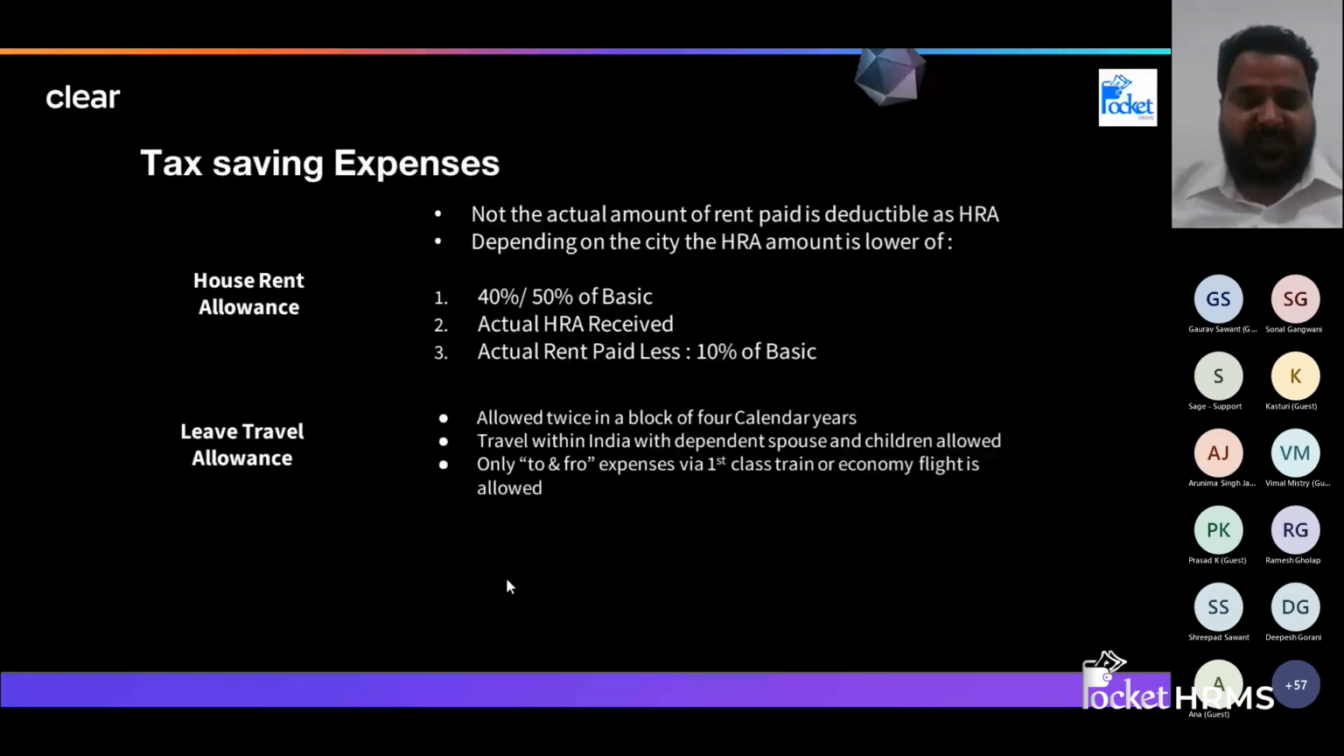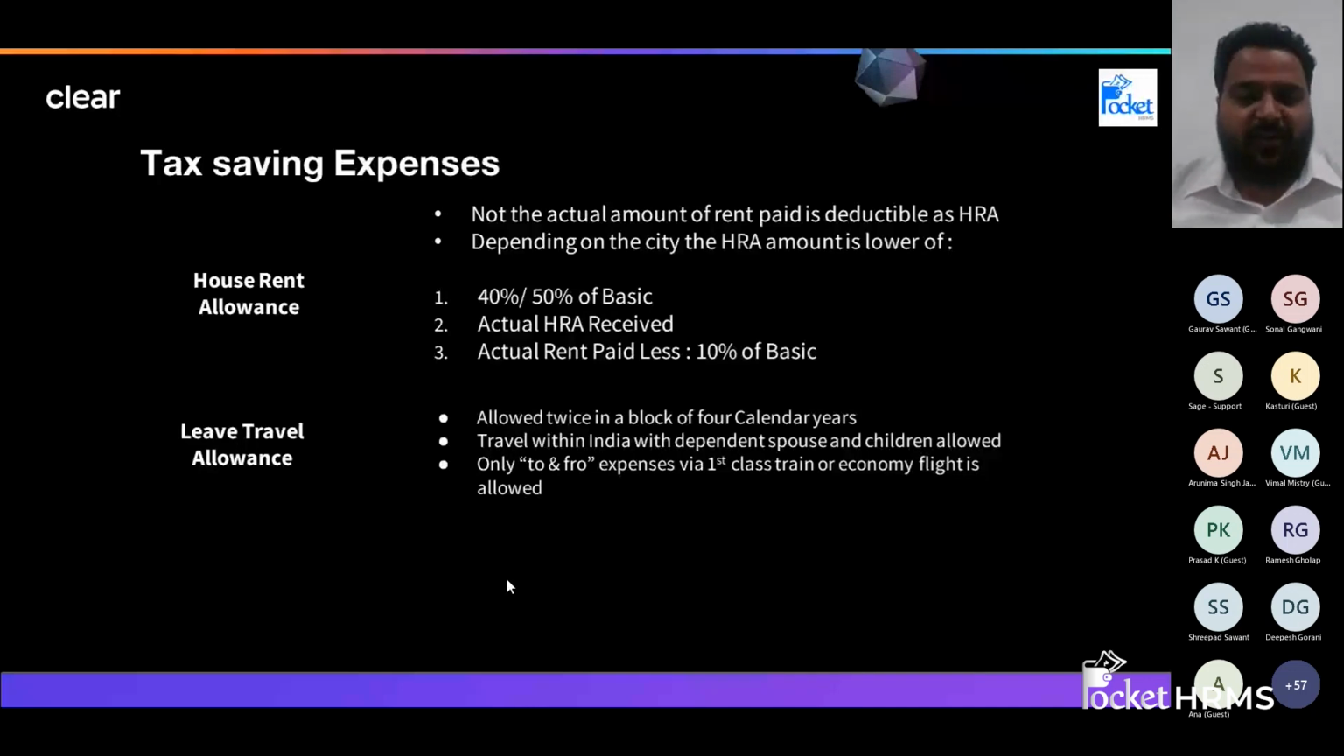Now we will just try to understand what all proofs and what all investment declarations are required for what all type of expenditure. So we'll try to understand each expenditure, each exemption, what is available to us in detail, and then we will see what all proofs can be submitted for that. Now, first we'll start with house rent allowance.